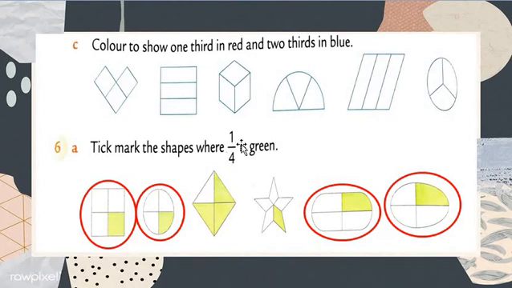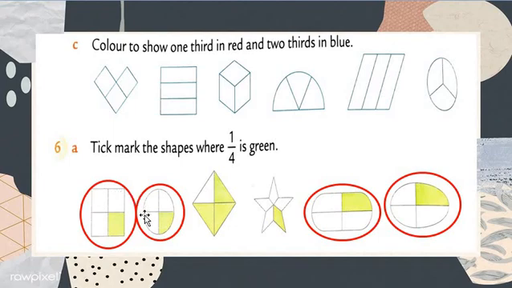Question number 6A. Tick mark the shape where 1 upon 4 is green. So see here all shapes. See how many parts are there in the square? 1, 2, 3 and 4. There are a total of 4 parts. And how many parts have a green part shaded? 1. So it's correct, so I'll do the circle here.